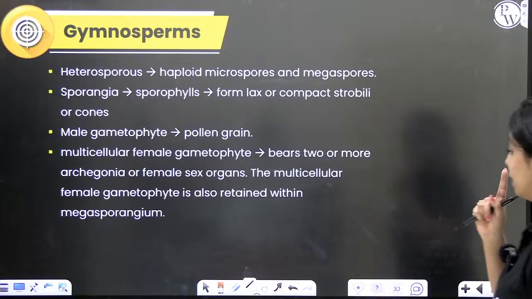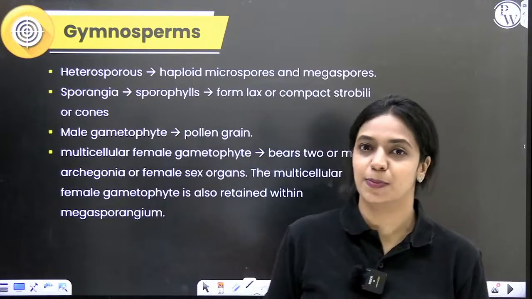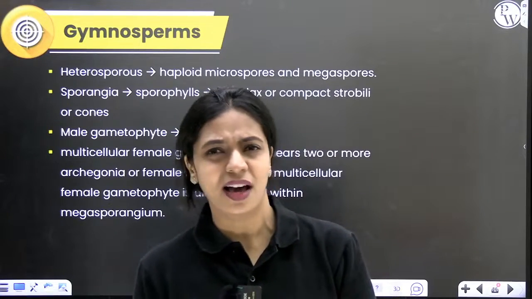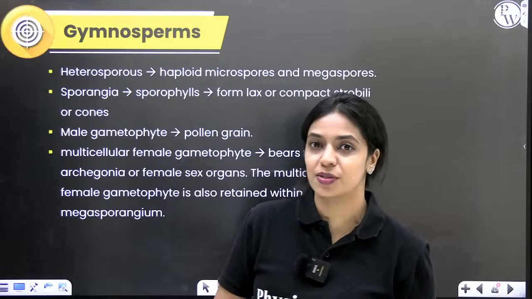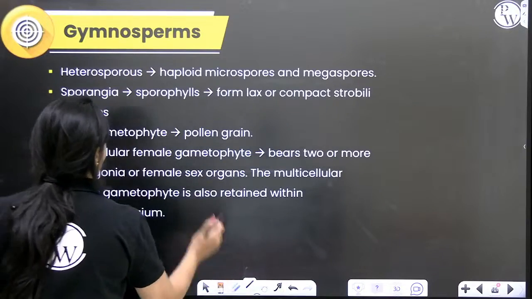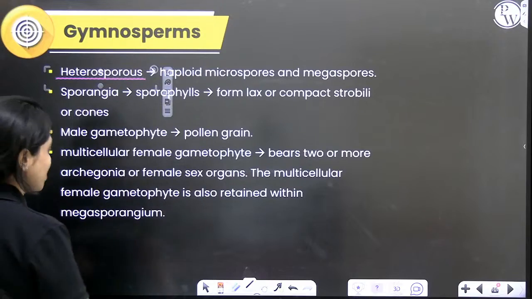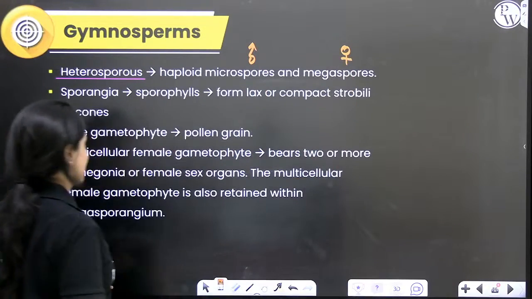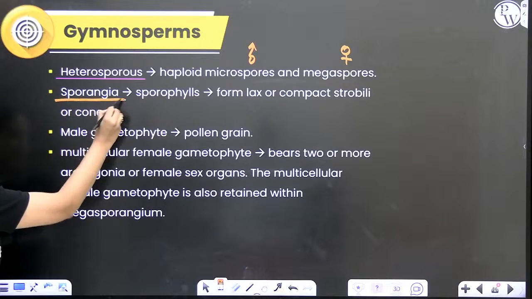Now, heterospory. In pteridophytes, I told you that the majority of species are homosporous, they produce only one type of spore, and Salvinia and Selaginella are few exceptions which produce 2 types of spores. But in gymnosperms, all plants are heterosporous without any exception. They will produce 2 types of spores, microspores that are male spores and megaspores that are female spores. Where are these spores produced? They are produced inside sporangia.